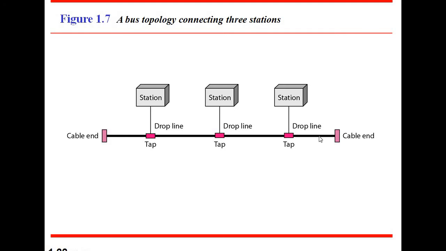So the bus topology is designed in such a way that all the stations are connected through a single cable known as the backbone cable.